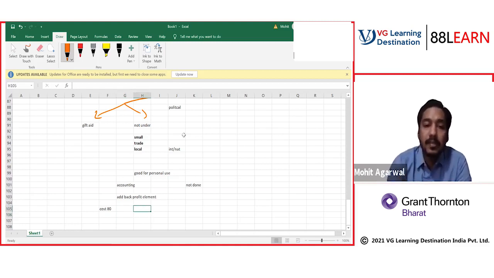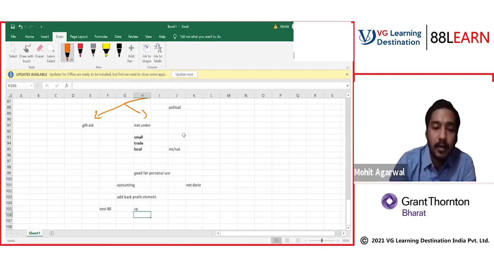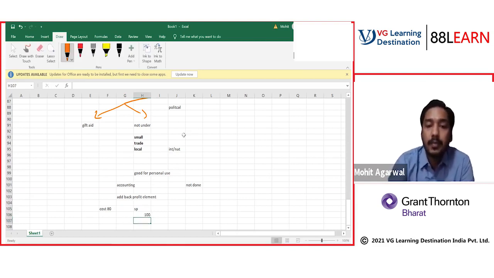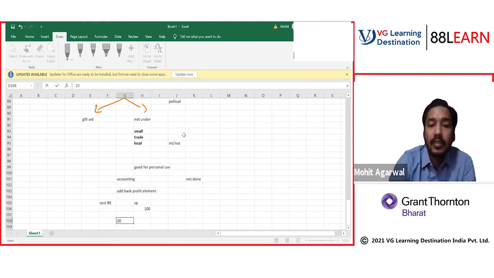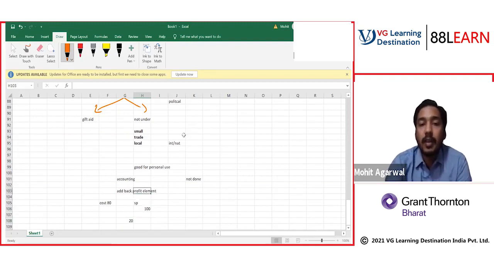But for income tax, let's say the sale price is 100. For income tax, the goods are sold to the owner for 100. So income tax wants to tax the extra 20 profit. How can they tax this extra 20 profit? By adding the profit element in their net profit. So they will add this extra 20 in the net profit.